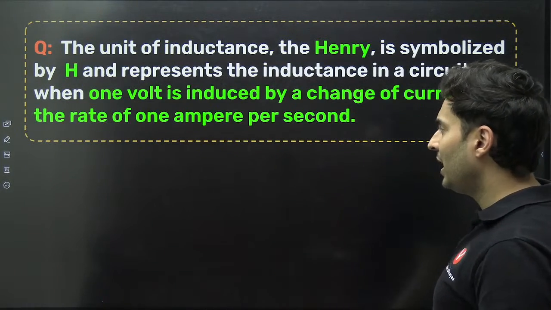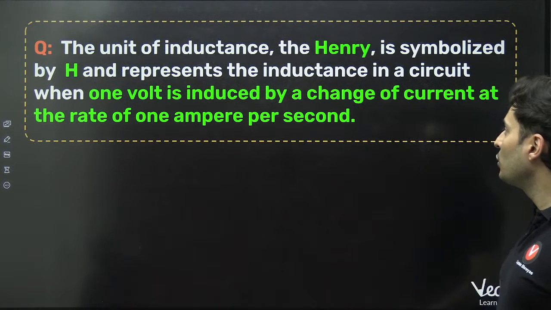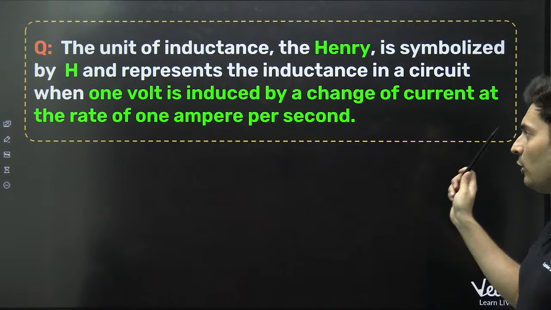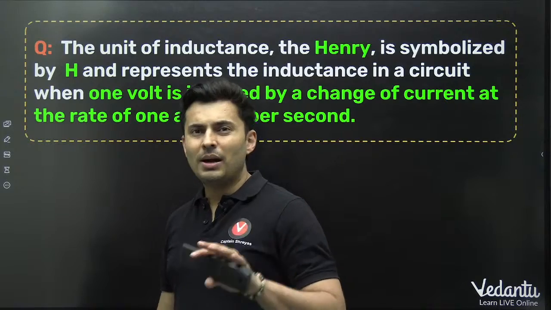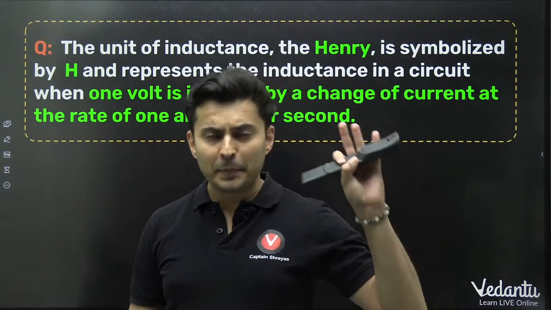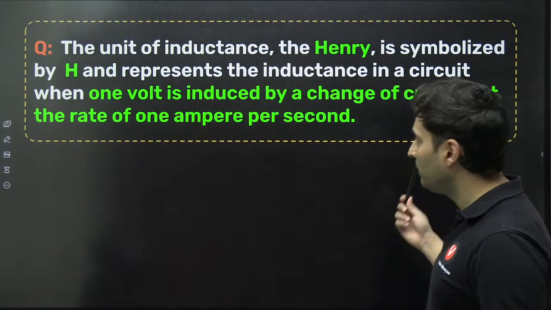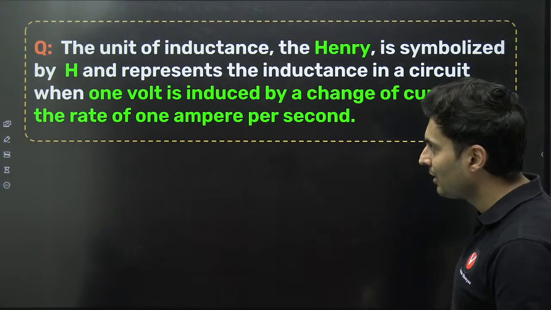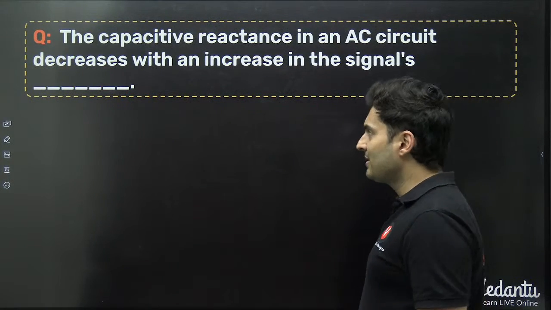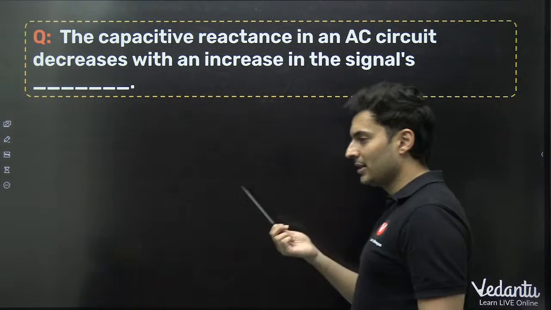Yeah, it is Henry. H is the symbol. Henry is nothing but 1 volt is induced by the change of current at the rate of 1 ampere per second. If you change the current by 1 ampere per unit time, which is 1 second, and 1 volt is created, then it is 1 Henry. Perfect. The capacitive reactance in an AC circuit decreases with increase in the signal's what?